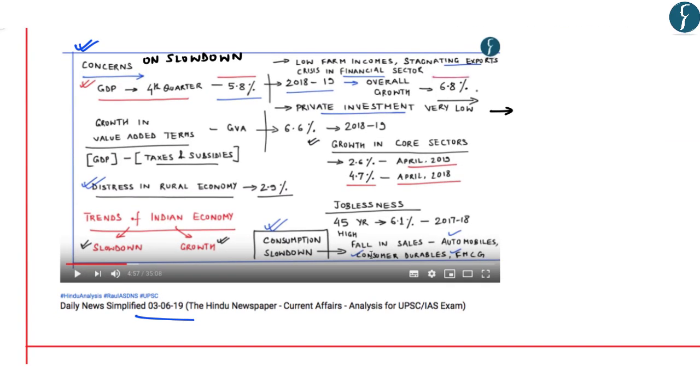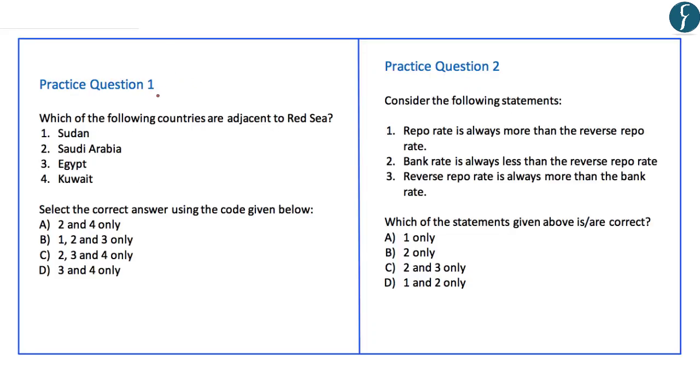Now the concerns on slowdown have been discussed in detail on DNS dated 3rd June 2019. So you can refer to this particular video to understand the concerns in the Indian economy. Now after the discussion, we shall move on to the practice questions. So these are your practice question number 1 and practice question number 2. What you can do is take a pause of 5 seconds.